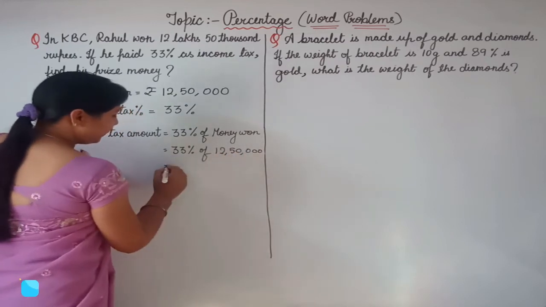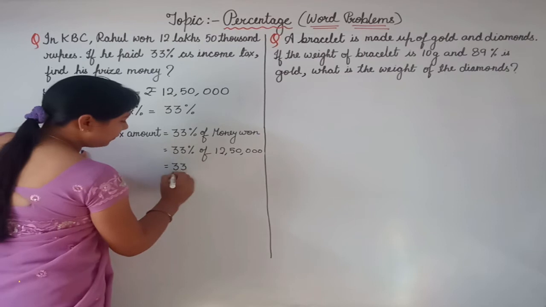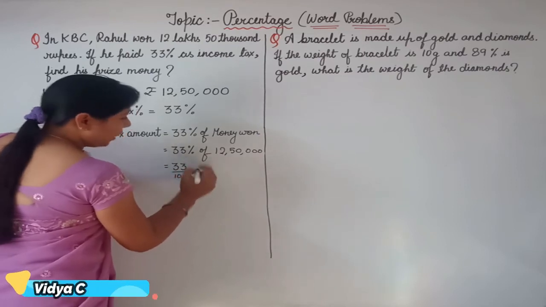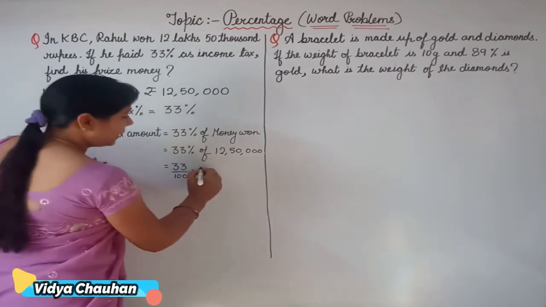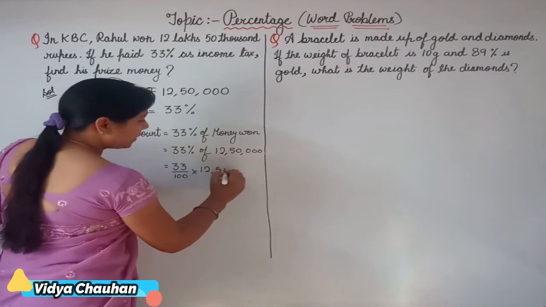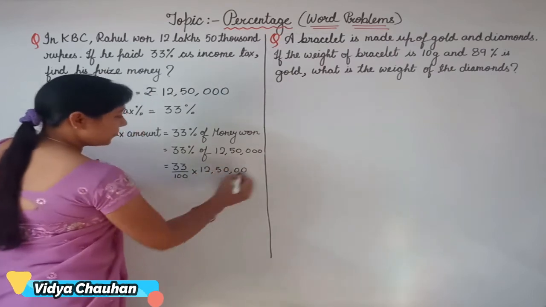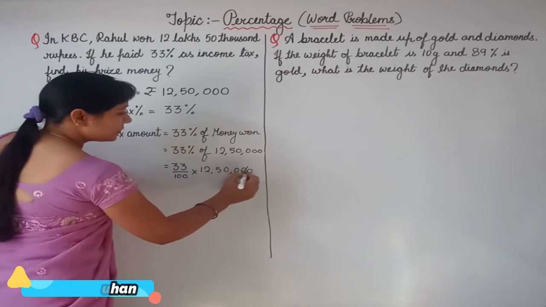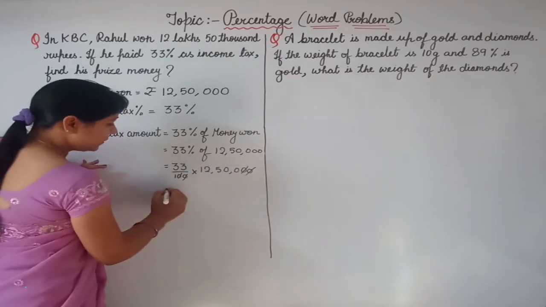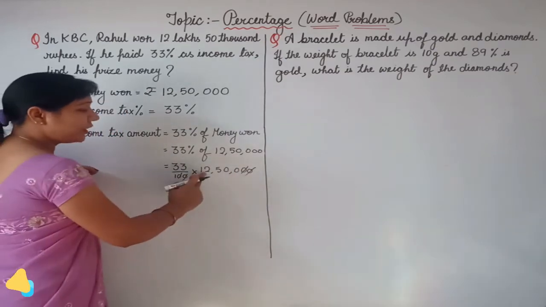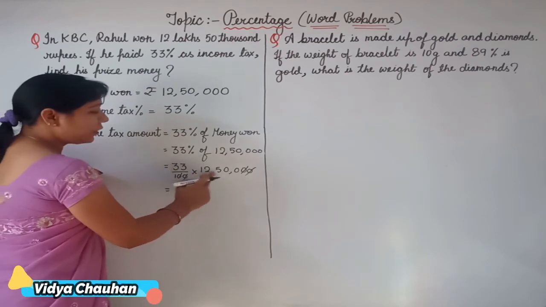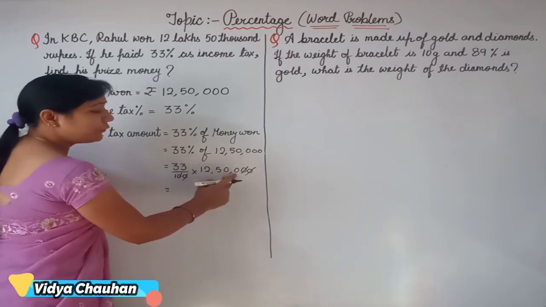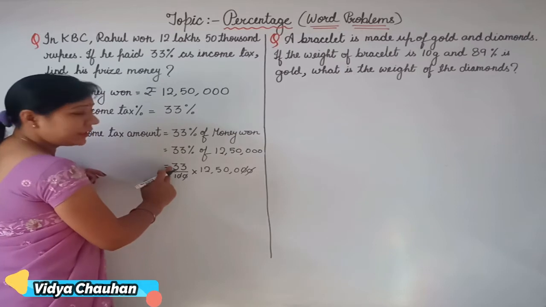12,50,000. Writing the value 33 upon 100 with a multiplication sign, and then 12,50,000. Two of the zeros cancel here. So what we are left with, we have to multiply 33 with 12,500.